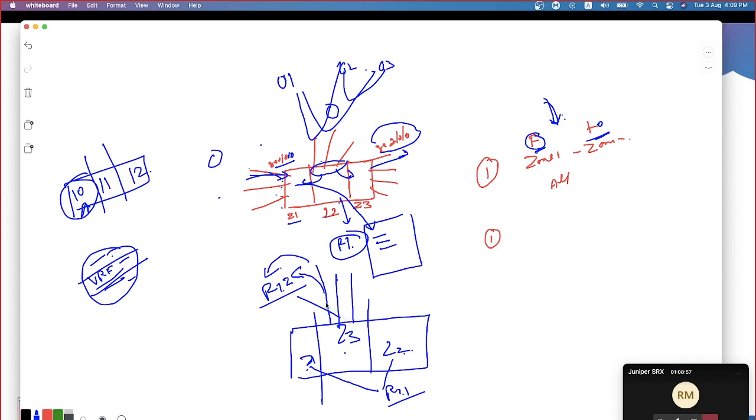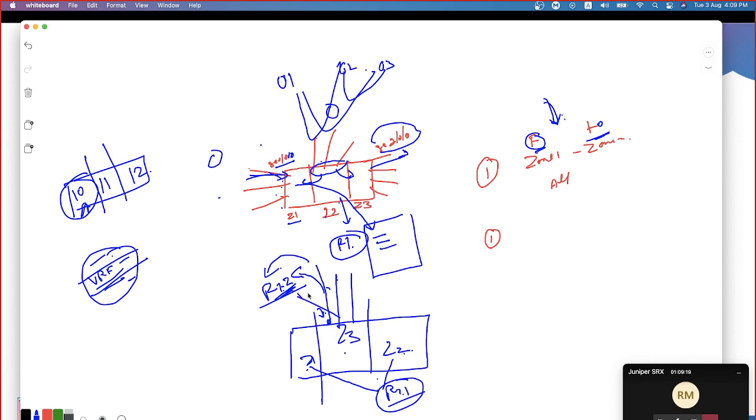Okay, yes. Now if you receive traffic on one of the interfaces, it is going to consult only the respective routing table, because I belong to that routing instance. So any traffic received on this interface, no need to check the routing table of routing instance number 1. I have to check only the routing table of routing instance number 2.